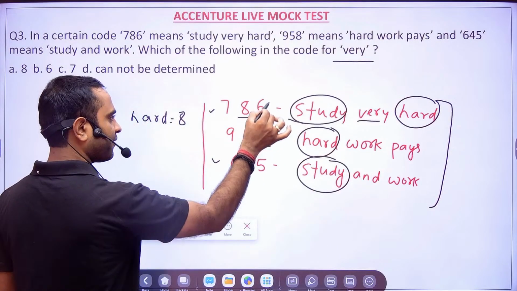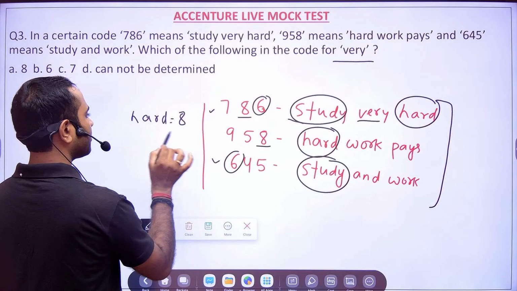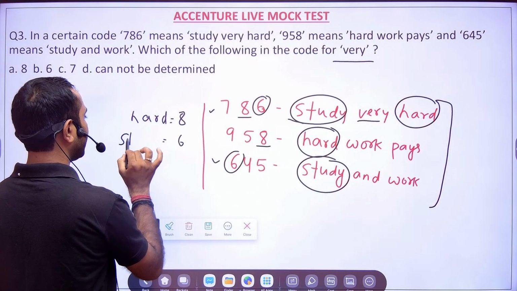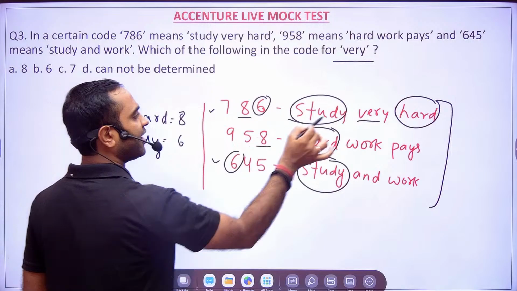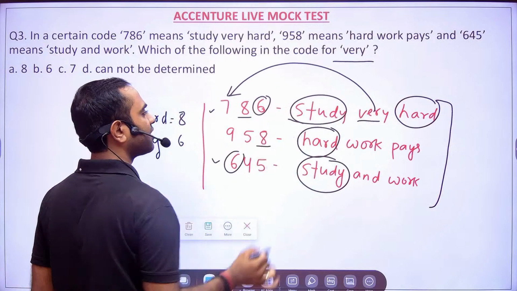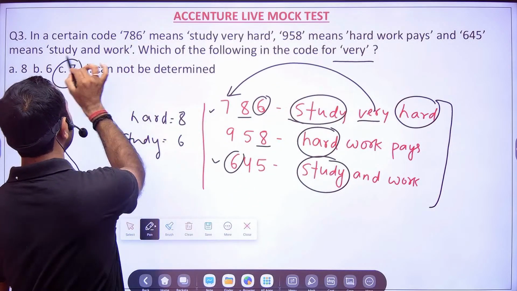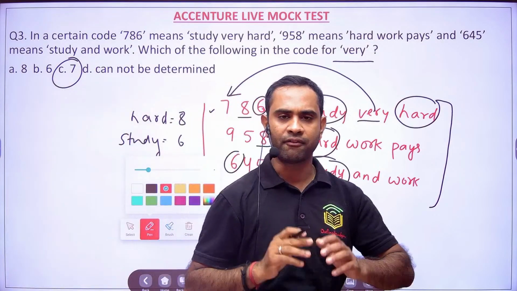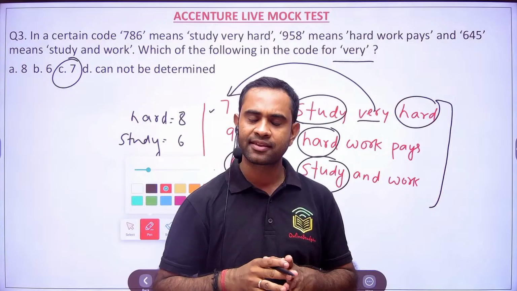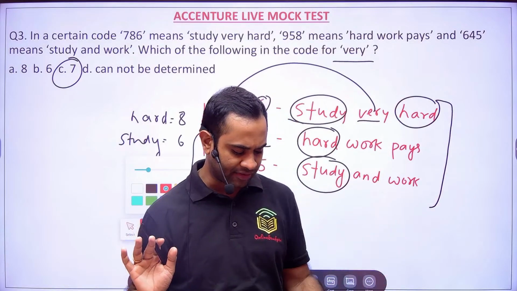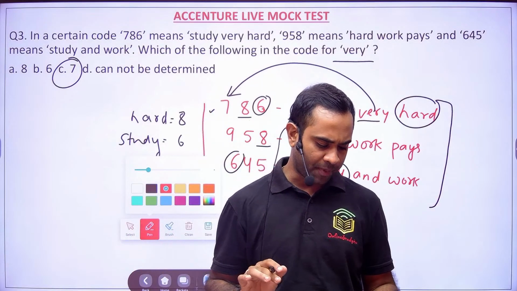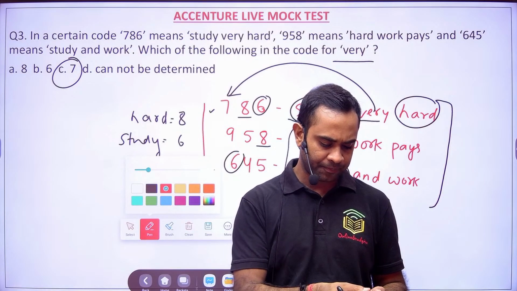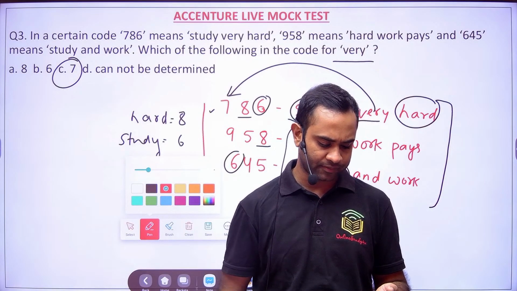The number which is common is 6. So 6 is nothing but study. Then what is remaining? Very. Very will become 7. So that is what they were asking. The code for very is 7. I hope it is clear to everyone. If it is clear, then we can move ahead.